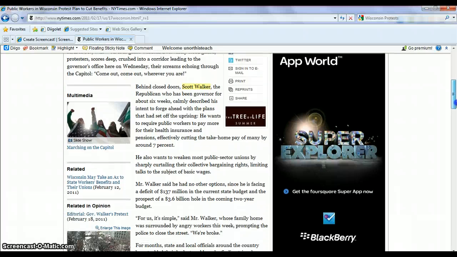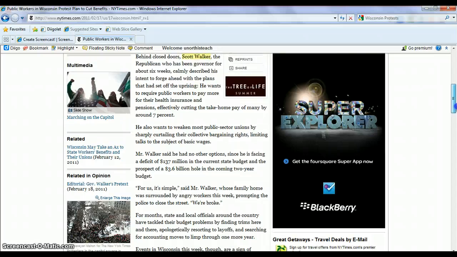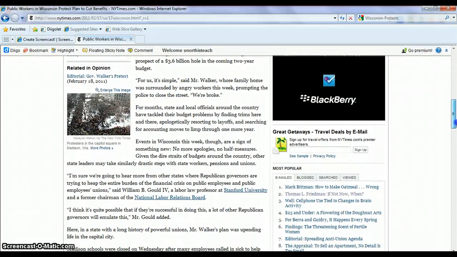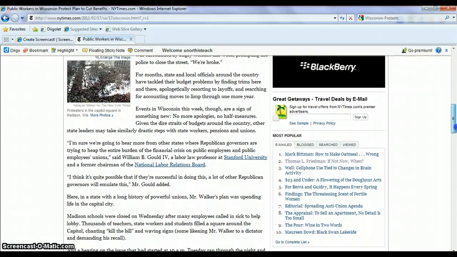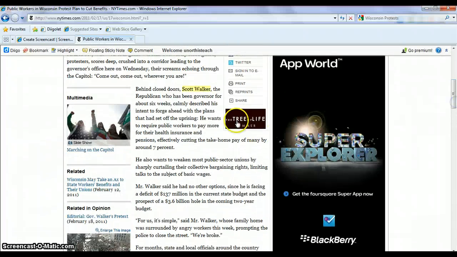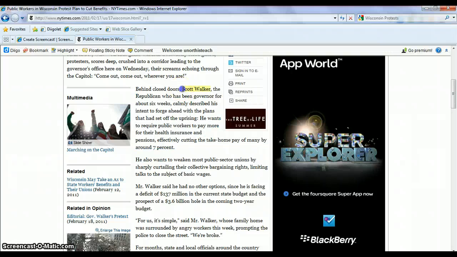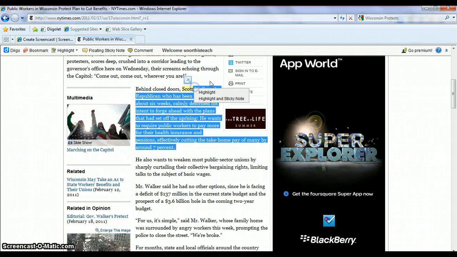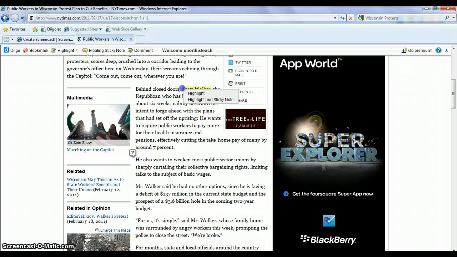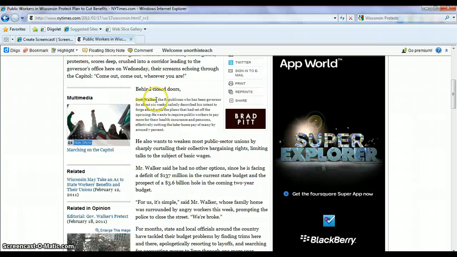In this case, we've got Scott Walker, the governor. Is there anybody else? I don't see anybody else. So, we'll go up here. Scott Walker, you see his name. What we want to do is we want to highlight his name. Just like that. Okay, there we go. Highlight his name.